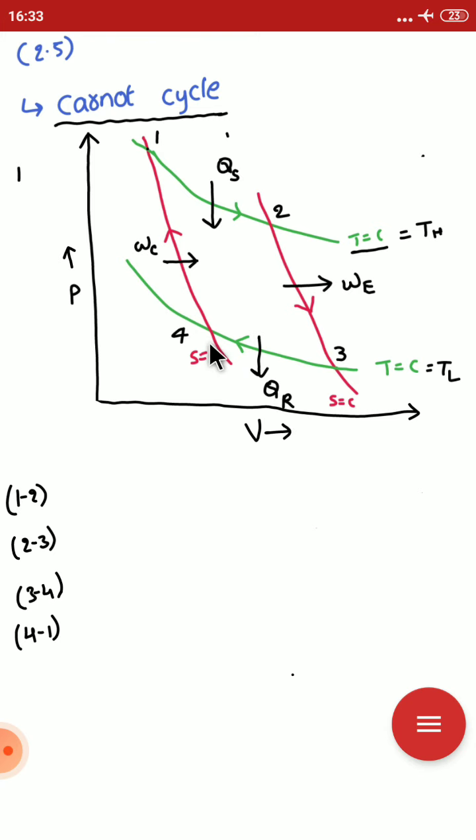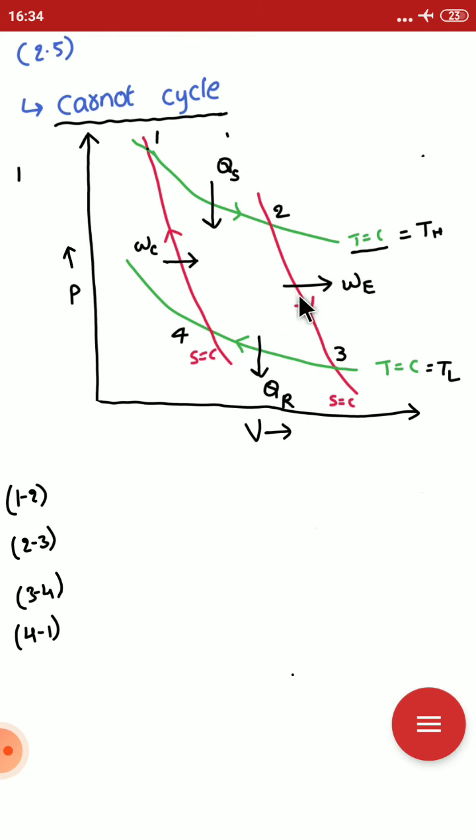Fourth is the reversible adiabatic compression process. Process 1 to 2 is indicated with heat supply. Q suffix S is the heat supply at constant temperature, the isothermal process, and Q suffix R is the heat rejected in the isothermal process.